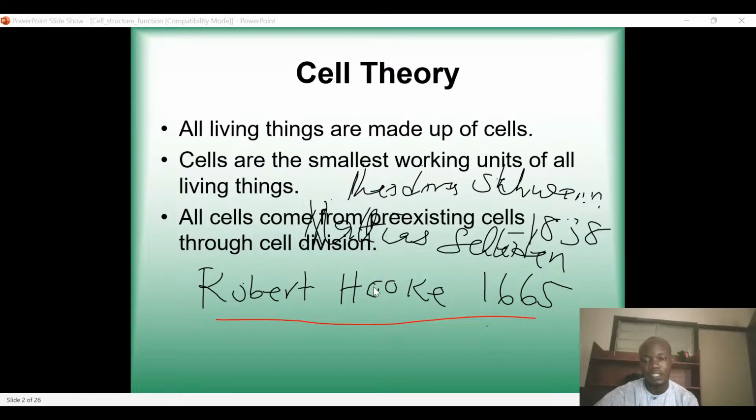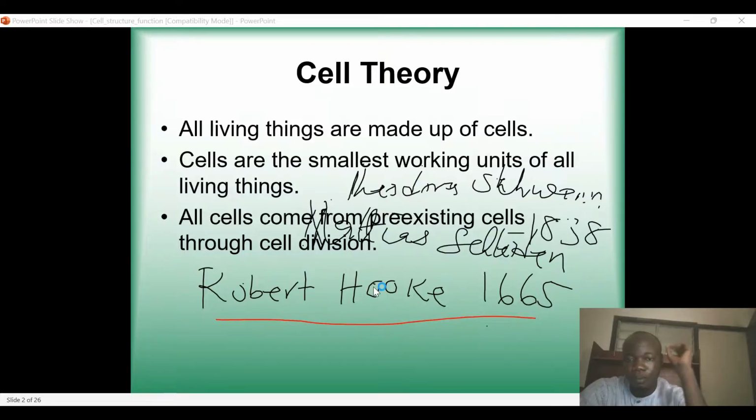So if you see a cell in a human being, it means that we actually came from a human cell through a process of cellular division. So if you see one particular cell, it means that the cell came from a pre-existing cell. Already there is a cell. So new cells usually come from pre-existing cells through a process of cell division, whether mitosis or meiosis. So that is what you call the cellular theory.